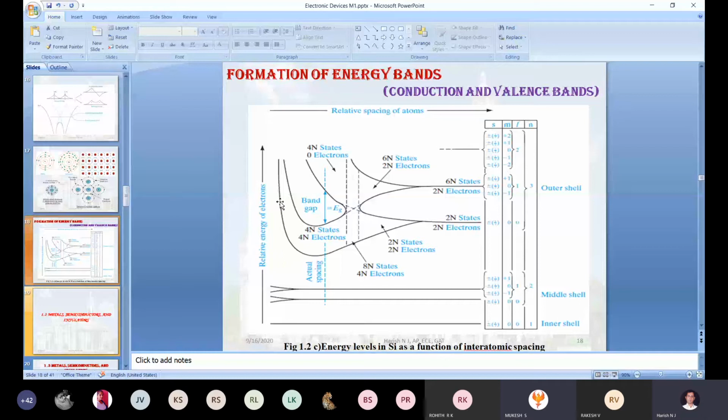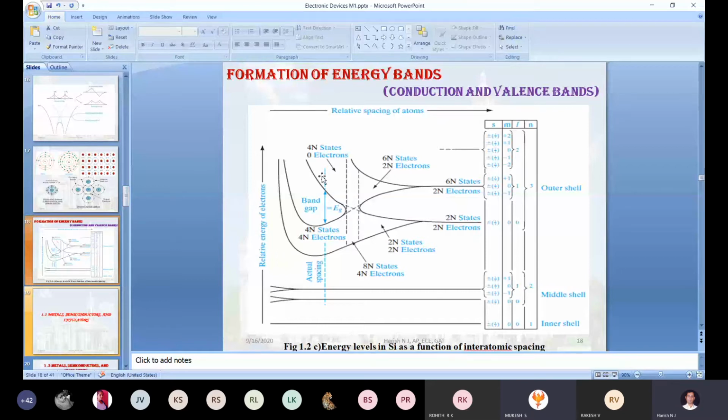Yes sir. The same way, there are 4 lines. When I define a band, these 2 lines I use to represent 1 band, these 2 lines I use to define 1 band, and these 2 lines I use to define 1 band. There are 3 bands. Out of these 3 bands, I have to give names to those bands. The lower band is called the valence band. The upper band is called the conduction band. In between the valence and conduction band, there is a gap. That gap is called the forbidden band. Did you understand?